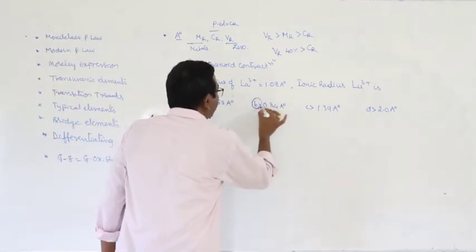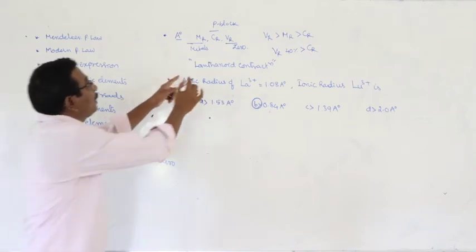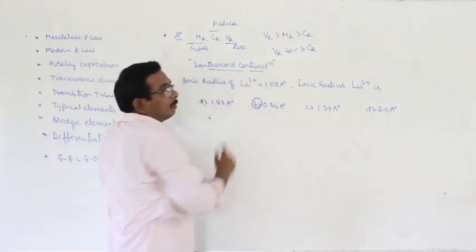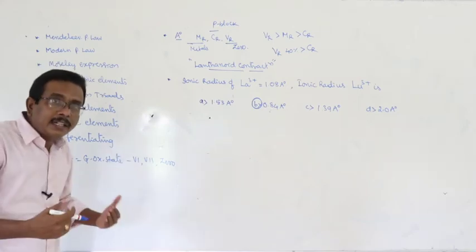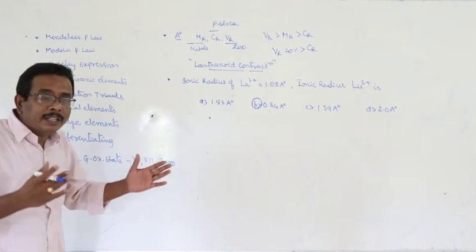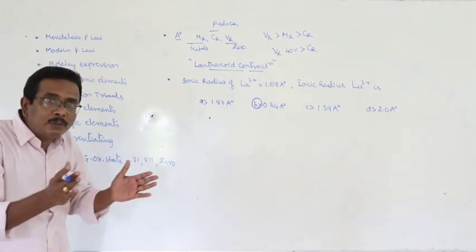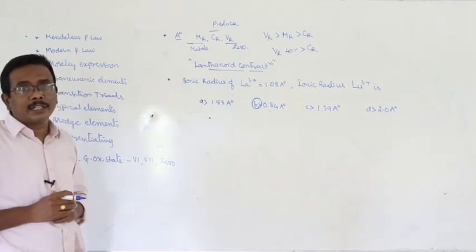This is the answer. Why? Now you have to think about the lanthanide contraction. What is lanthanide contraction? In lanthanides, with increase of the atomic number, the atomic radius or ionic radius gradually decreases. That phenomenon is known as lanthanide contraction.